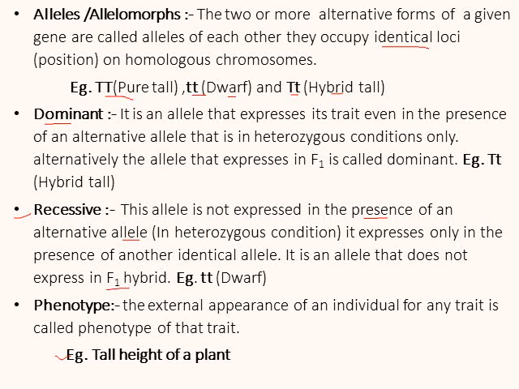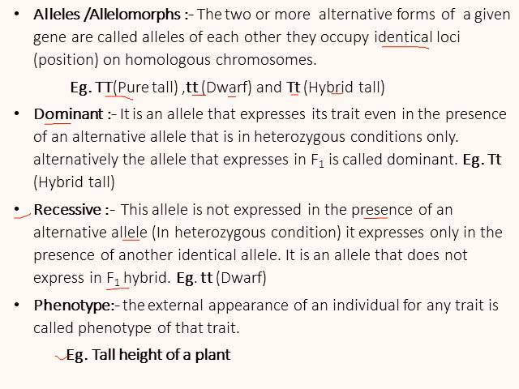While recessive, this allele is not expressed in the presence of an alternative allele that is in heterozygous condition. While dominant allele is expressed in the presence of an alternative allele. Recessive does not express itself in the presence of alternative allele.